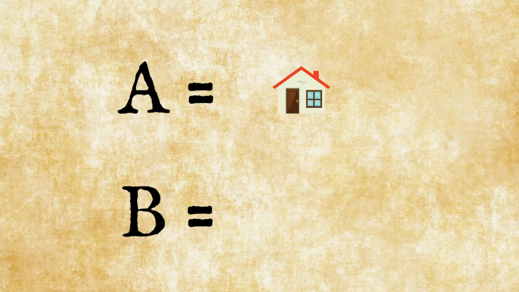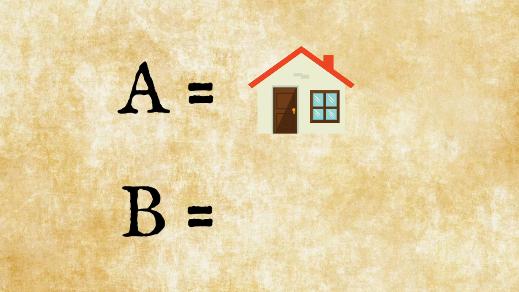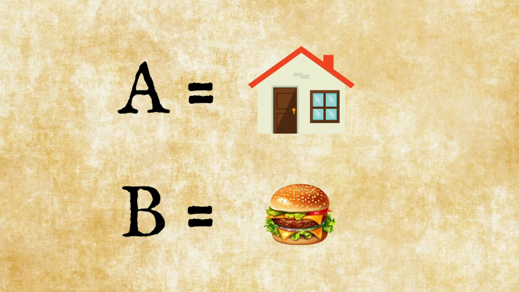So now, let's make this example a bit more concrete. Let's say that A means, come over to my place, and B means, I will give you a hamburger. So let's say that my friend told me, if you come over to my place, I will give you a hamburger. In the first scenario here, both of them are true. That would make the whole sentence true, right? If it is true that I went to my friend's place and that he gave me a hamburger, that will make the whole sentence true.